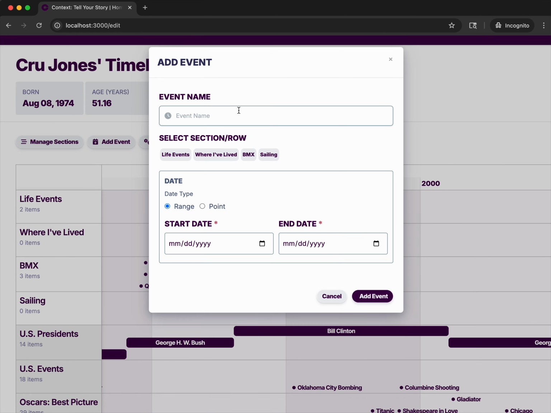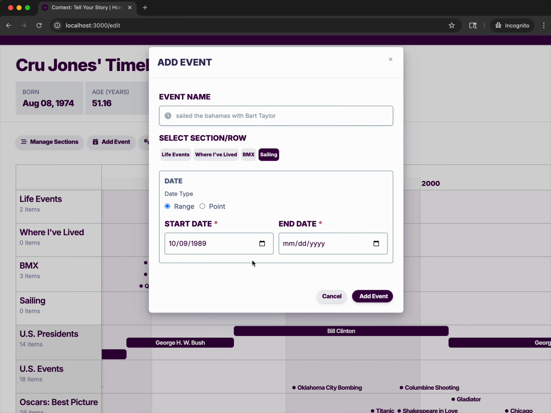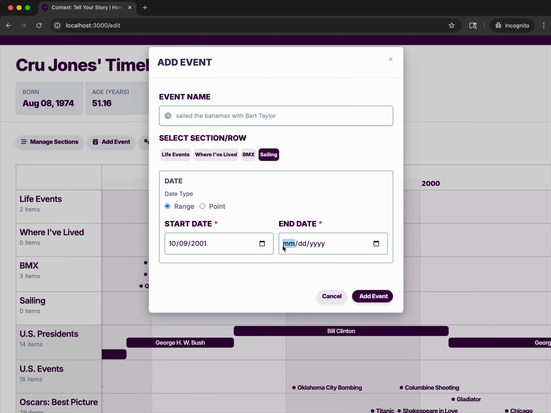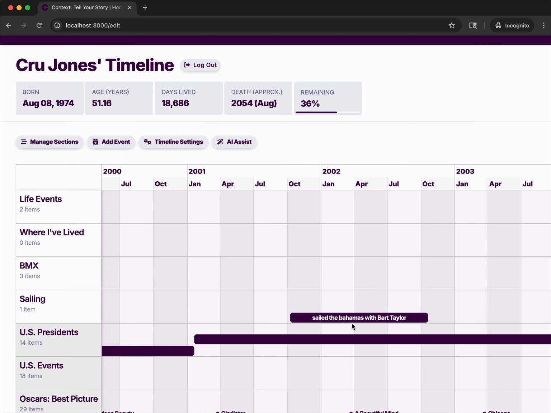Now I'm going to add another event, and I'll do sailed the Bahamas with Bart Taylor. I'll add that under sailing, and I'm going to do a range, and I'll do 2001 to 2002. Add event. Okay, there's that one.